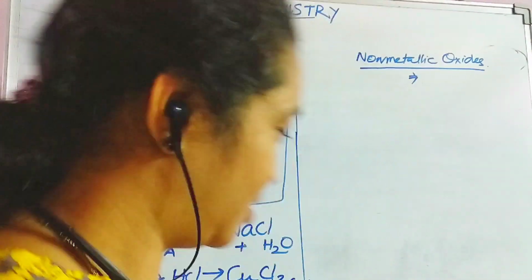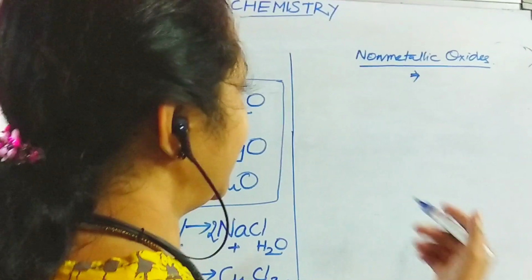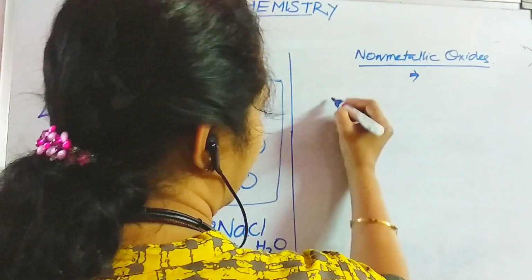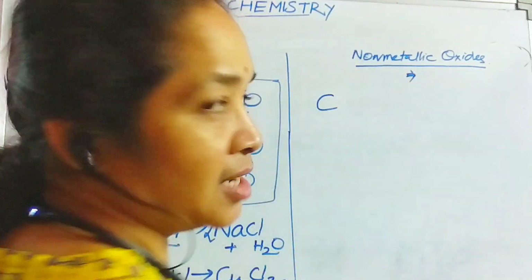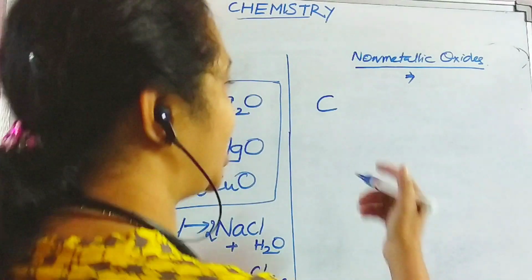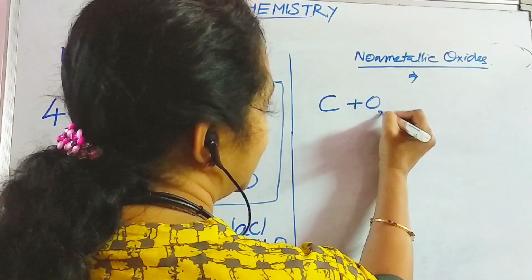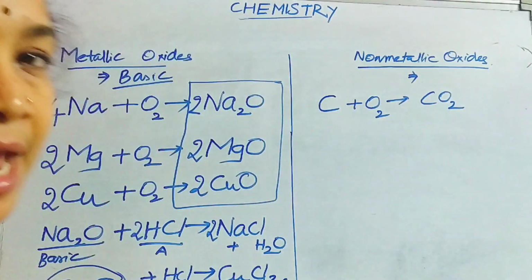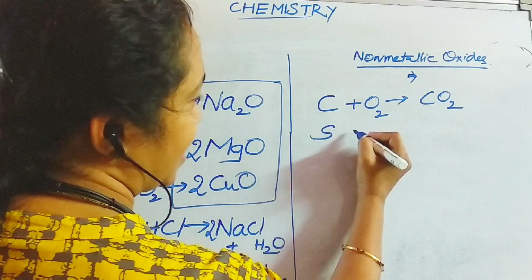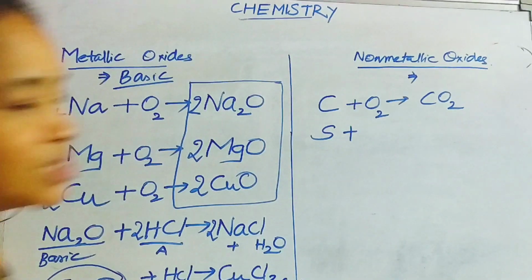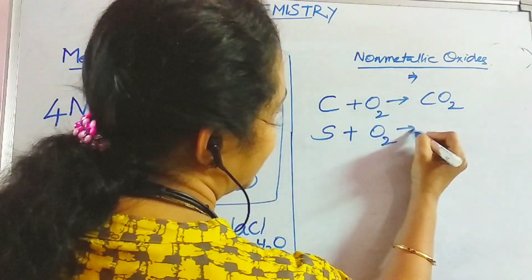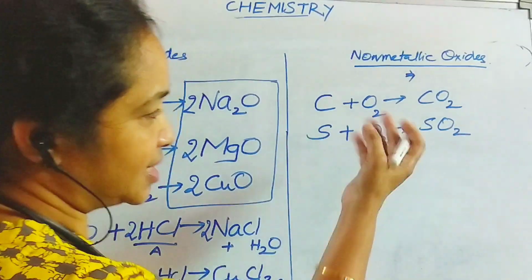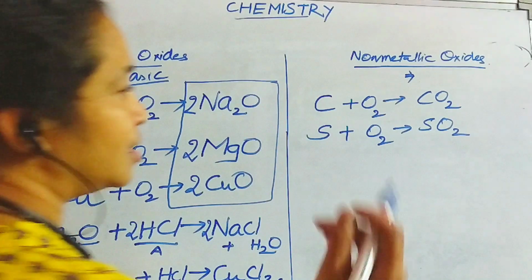So here we go. We'll be explaining non-metallic oxides, or first of all let us take non-metals. I am taking carbon. The symbol of carbon is C. This C reacts with oxygen to form carbon dioxide, CO2, right? And then I'm taking another example. Yes, sulfur. Sulfur reacts with oxygen to form sulfur dioxide, and the formula is SO2. And you can easily understand that these are balanced chemical equations.